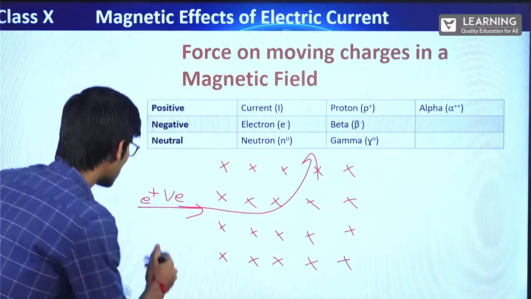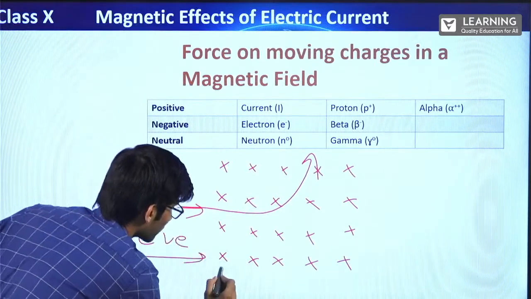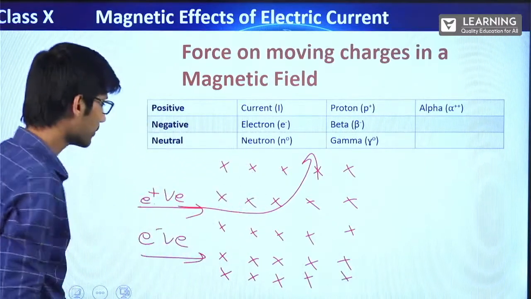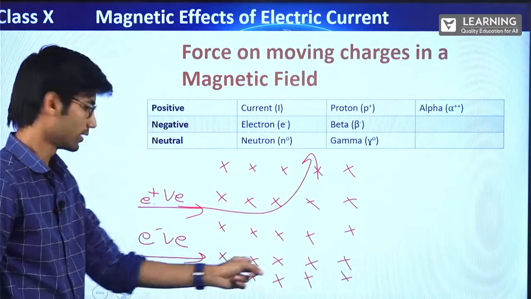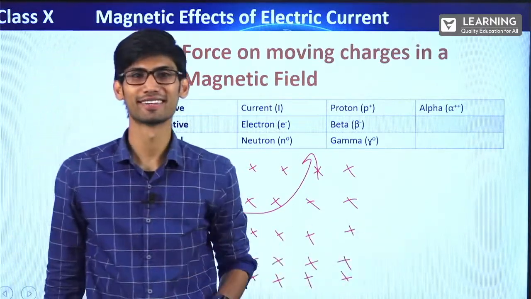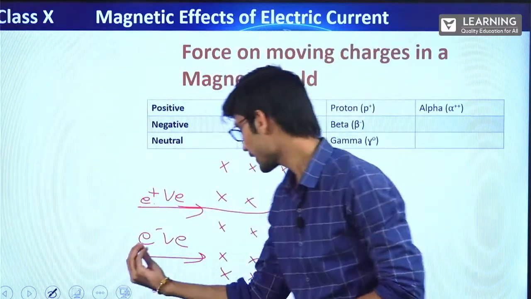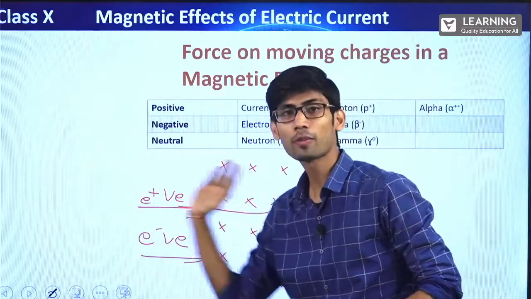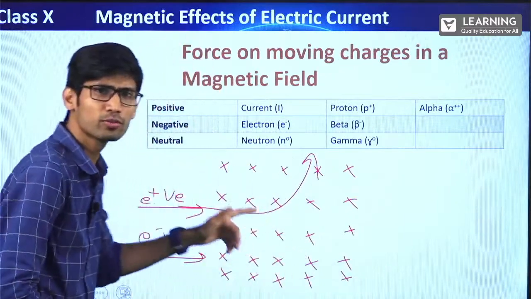Now if I throw a negative charge in this same direction, in the same magnetic field, tell me what will happen? Magnetic field is inside. Negative charge, if it is going in this direction, what is the direction of current? Is it not the opposite direction? If the electron, the negative charge, is coming in this direction, the direction of current will be opposite to the direction of electron. Alright, so you have to do the same thing.